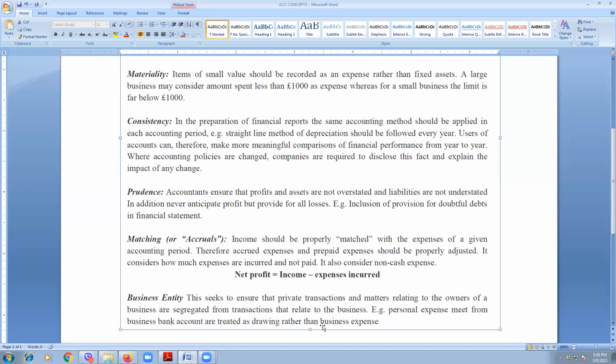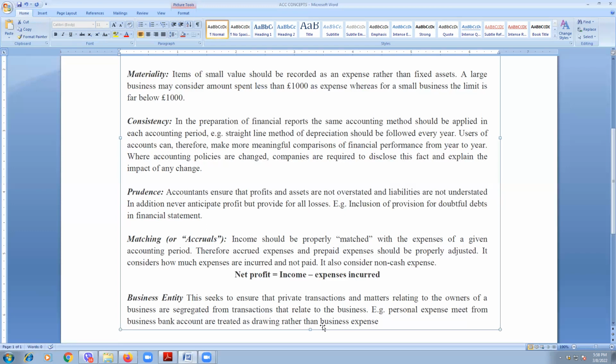And take another example. Suppose our rent expense is 1,200, but we have paid 1,500. That is 300 in advance. So in the current year's expense, we must show only 1,200, not 1,500.